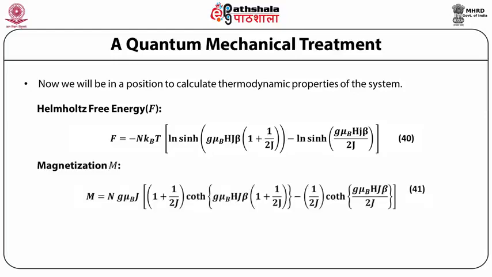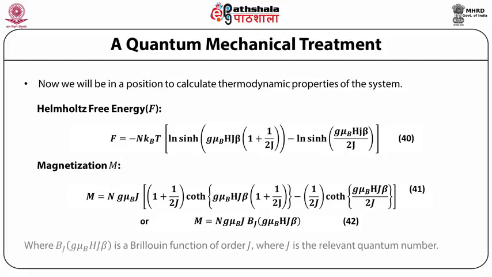Magnetization M = N g μ_B J [(1 + 1/2J) coth(g μ_B H J β (1 + 1/2J)) − (1/2J) coth(g μ_B H J β/2J)], or M = N g μ_B J B_J(g μ_B H J β), where B_J(g μ_B H J β) is the Brillouin function of order J, where J is the relevant quantum number.